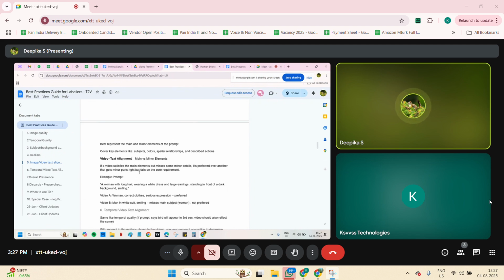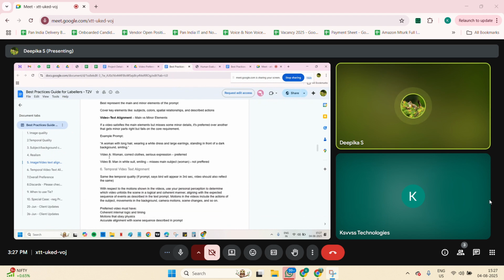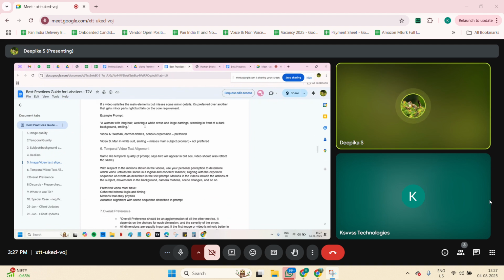Similarly, temporal alignment will be there. The example they have given here: a woman with long hair wearing a white dress and large earrings, standing in front of a dark background, smiling. In video A, you will see a woman, correct clothes, serious expression. But in video B, you can see a man in a white suit, smiling. So you can compare here.